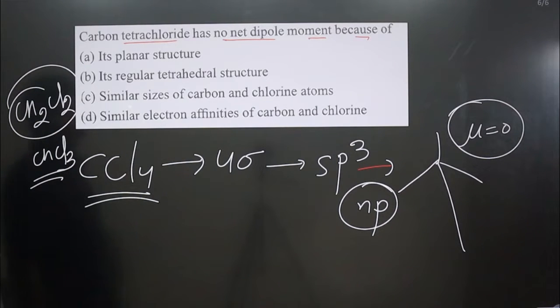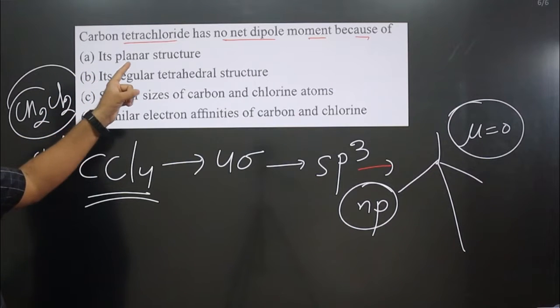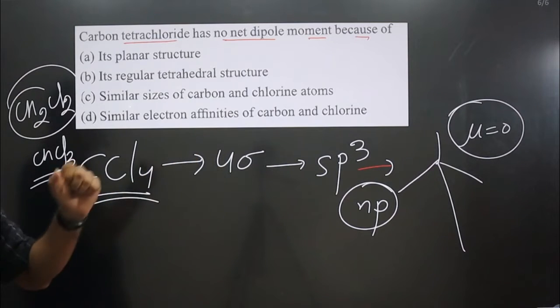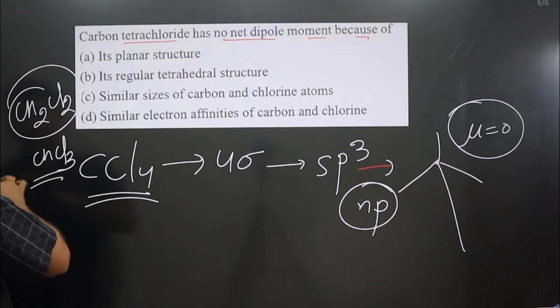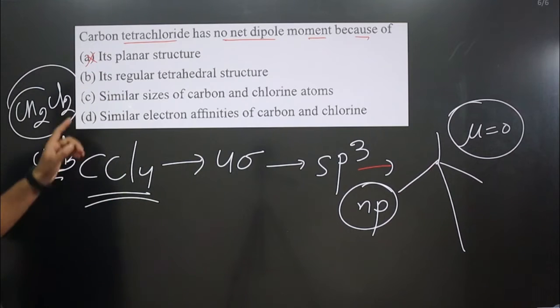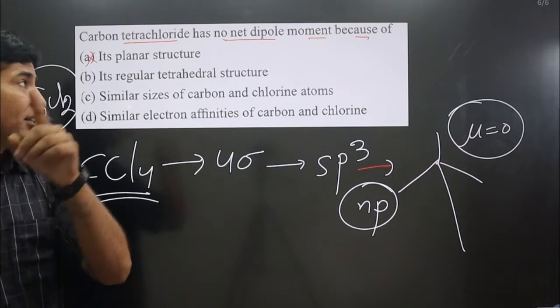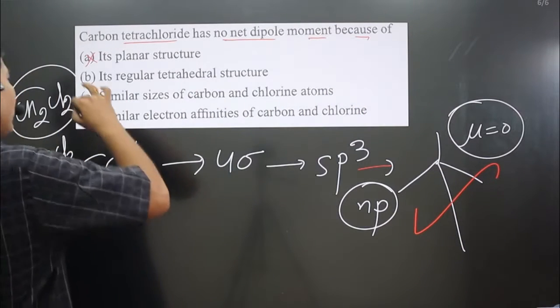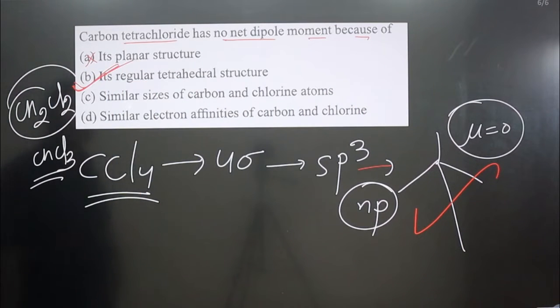Option A says it is a planar structure. A planar structure is possible when it is sp2 hybridized, trigonal planar we can say. Here it is sp3 hybridized. Statement A is incorrect. If we talk about the regular tetrahedral structure, of course it has a regular tetrahedral geometry. You can say option B is correct.